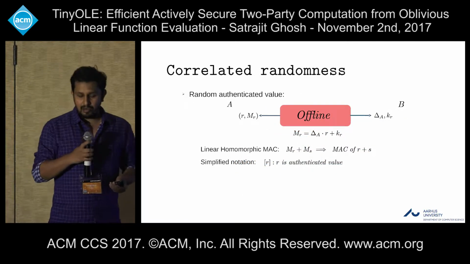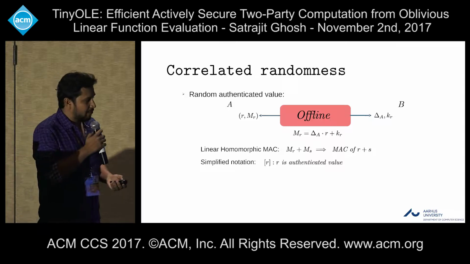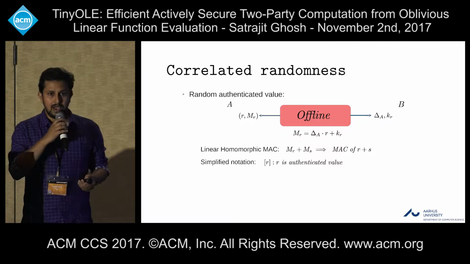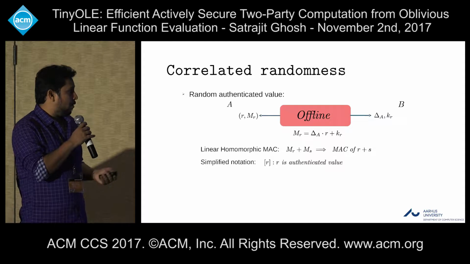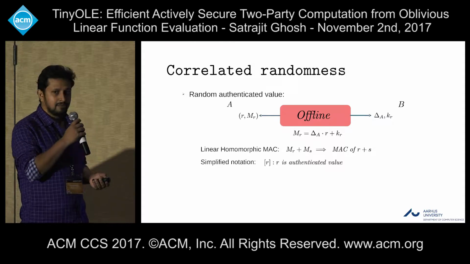What I mean by correlated randomness is that there are two kinds given by the offline phase. One is a random authenticated value.